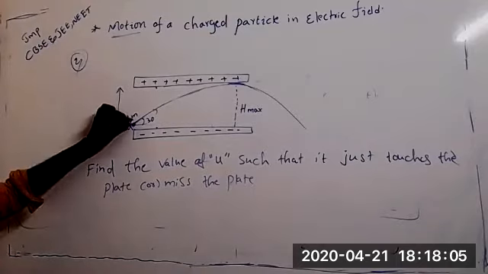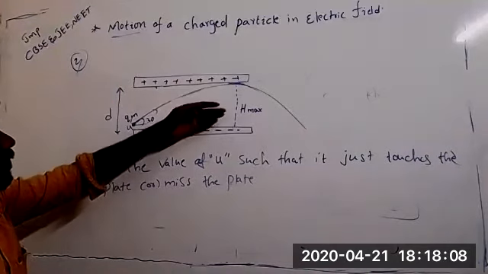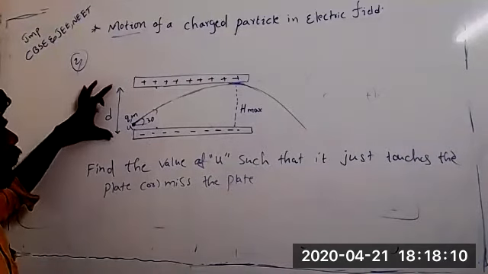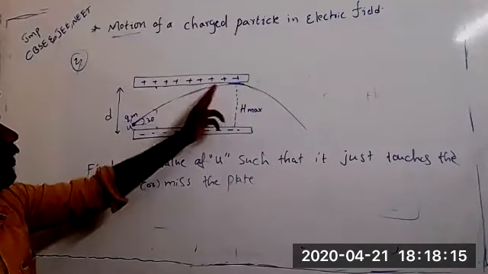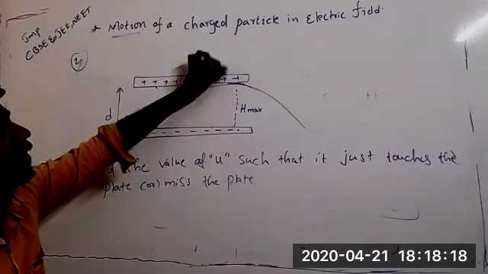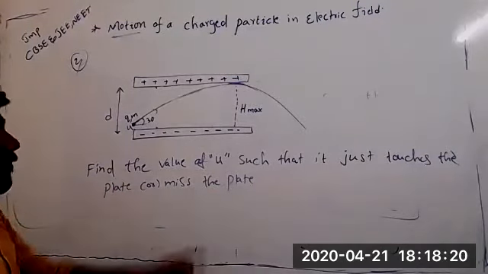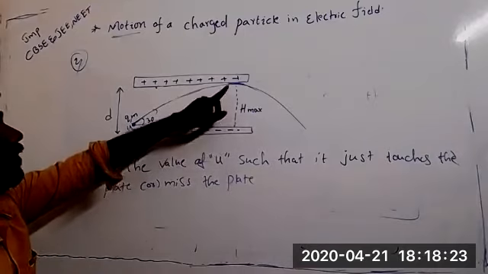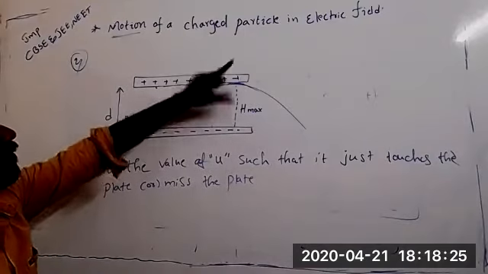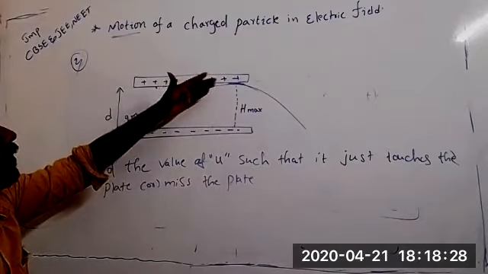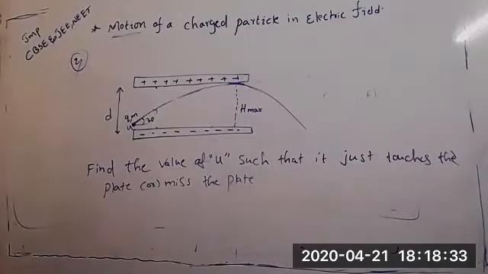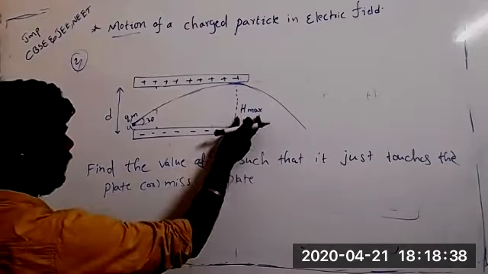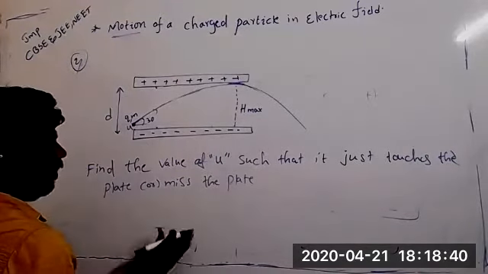So we know it is the maximum height, because the distance between the two plates is nothing but the maximum height the body can travel. If it travels more than this, definitely it will strike this and it will fall. If it travels less than this, we know that it won't touch. So just we should feel that it touches the upper plate, but it should not touch. So what is the minimum velocity? Here maximum height they given and they are asking us to calculate velocity.